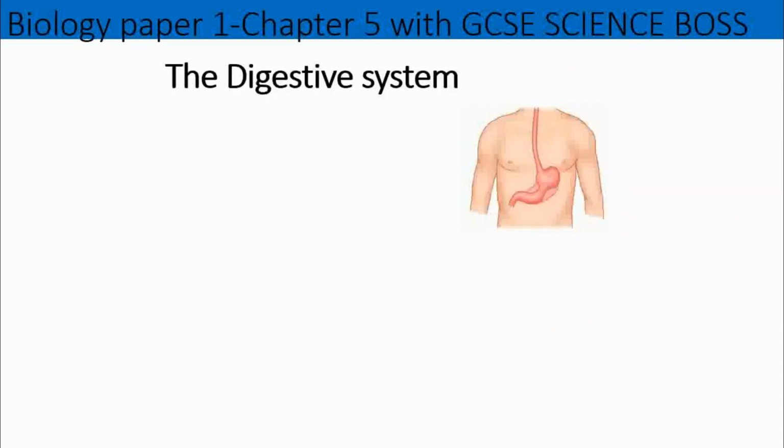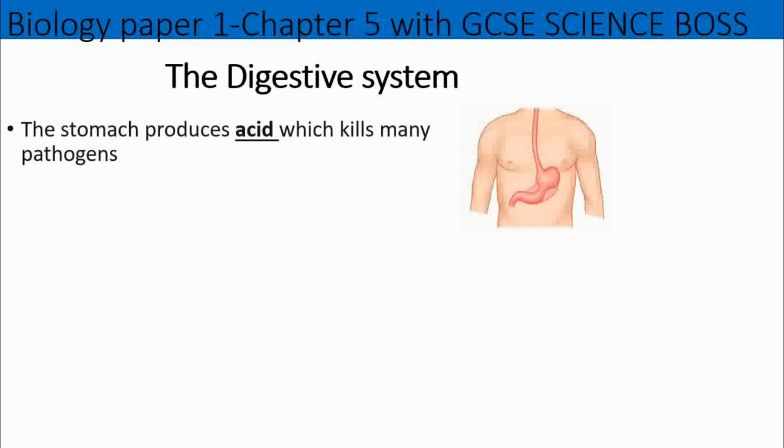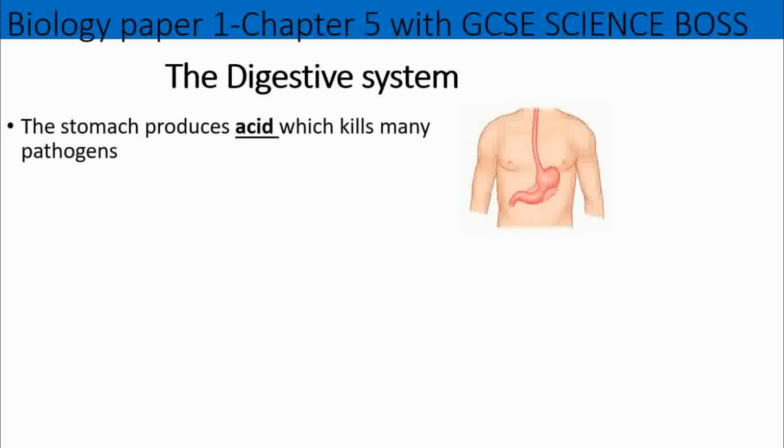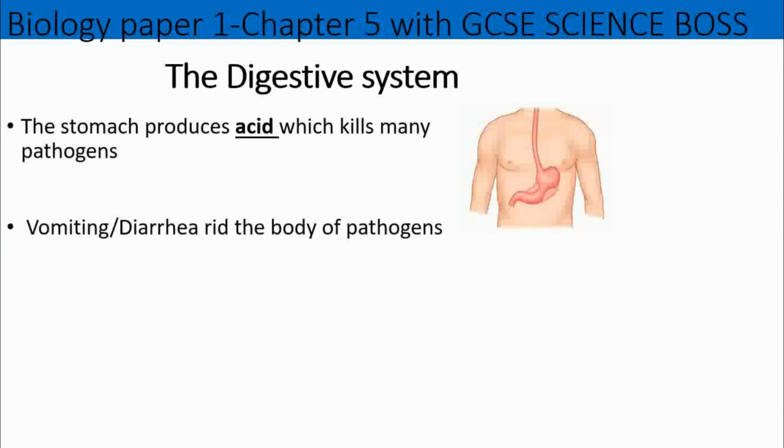Your digestive system is also another way that the body protects itself, believe it or not. The stomach produces an acid which will kill any pathogen. And then vomiting or diarrhea will get rid of any pathogen, which is why if you eat a certain type of food and it has certain bacteria on it, you tend to bring that up, or you have diarrhea to remove it so that it doesn't stay in your body and multiply.